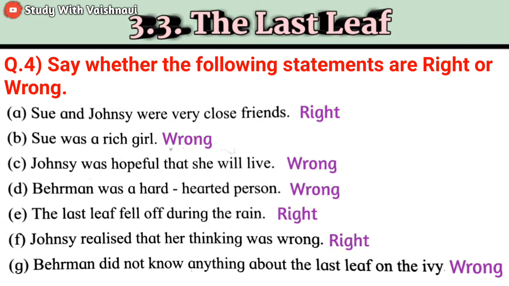Its answer is wrong. Now next, Behrman was a hard-hearted person. Its answer is also wrong. Now next, the last leaf fell off during the rain. Its answer is right. Now next, Johnsy realizes that her thinking was wrong. Its answer is right.